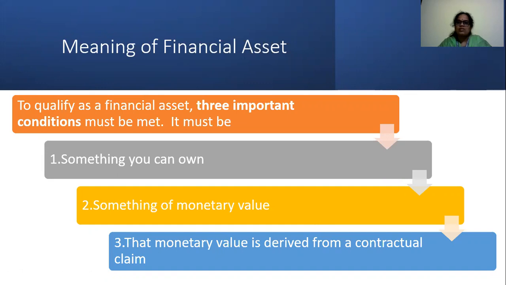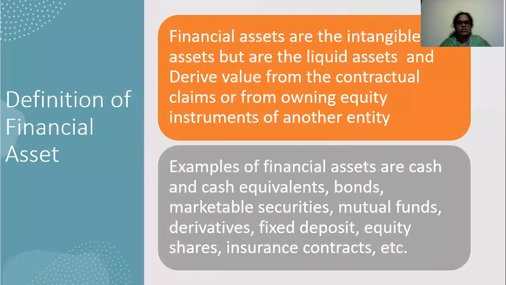So with this, we can understand the definition of financial asset. Financial asset is an intangible asset. We understand that intangible means that it cannot be touched, but they are liquid in nature, and they derive their value from the contractual claims or from owning an equity instrument of another entity.